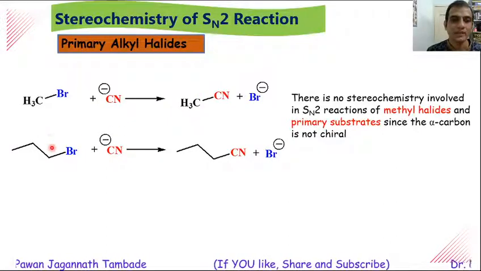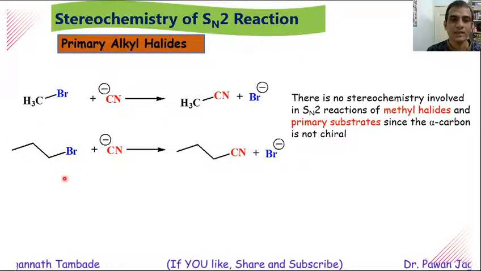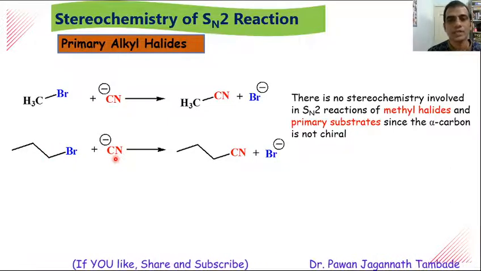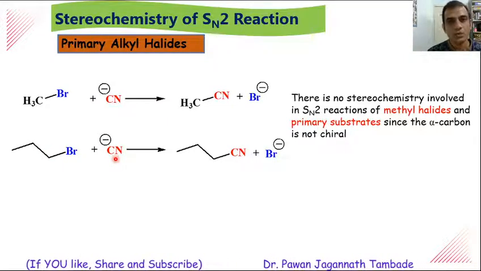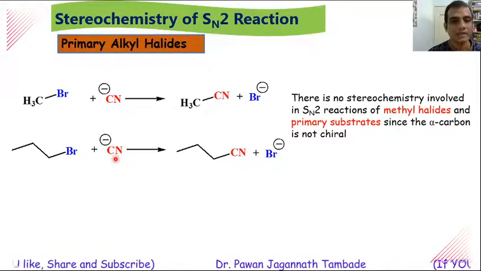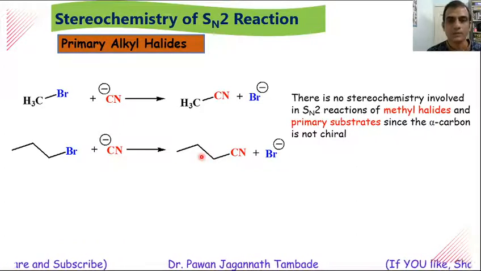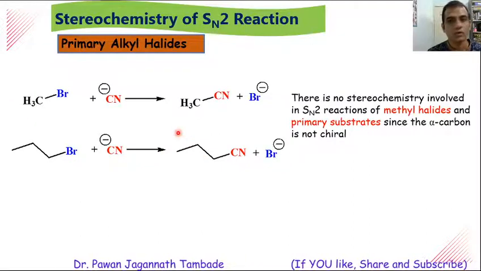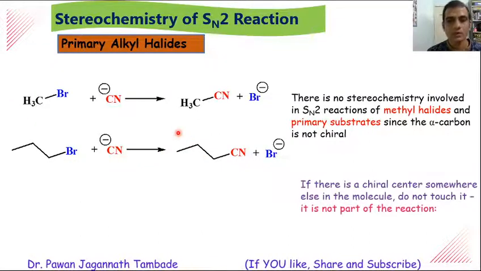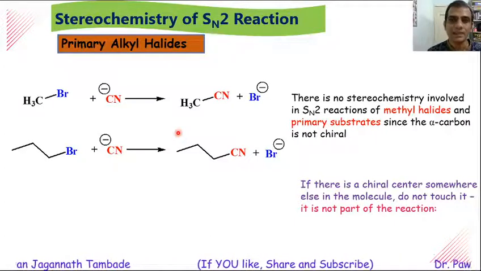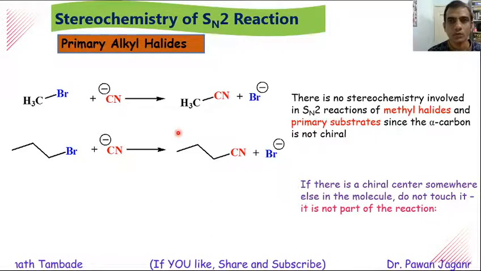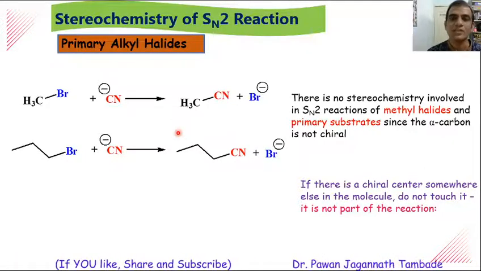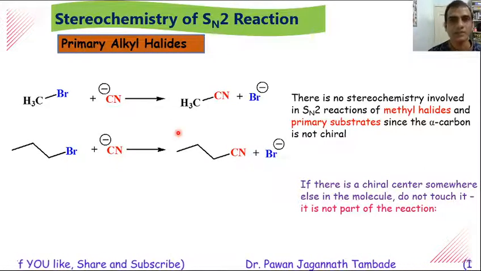In the same way, we consider this primary alkyl halide. When a primary alkyl halide is subjected to a nucleophilic substitution reaction, the reaction proceeds through the SN2 path, and we will get this type of product. In this case also, stereochemistry is not involved. Now, if there is a chiral center somewhere else in the molecule, do not touch such a chiral center because it is not a part of the reaction.